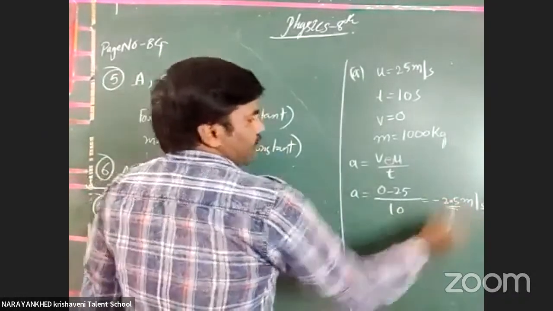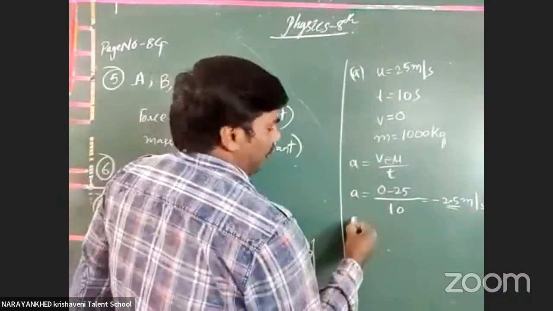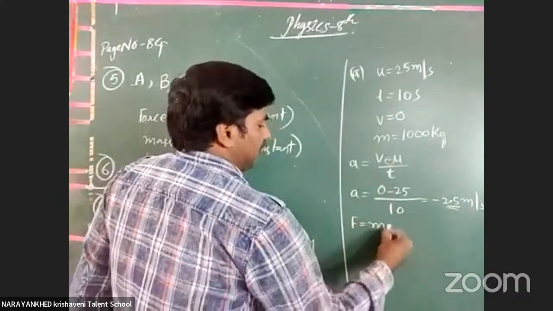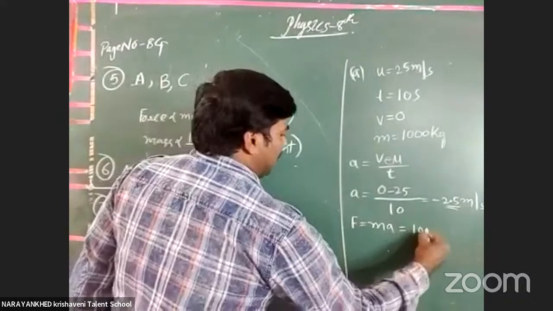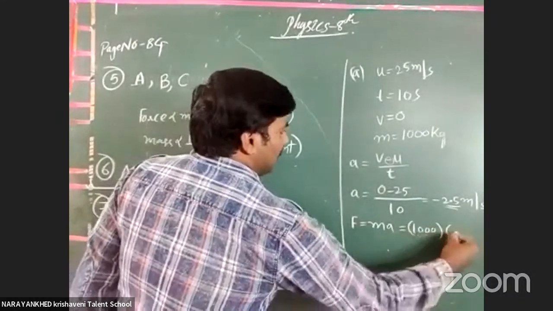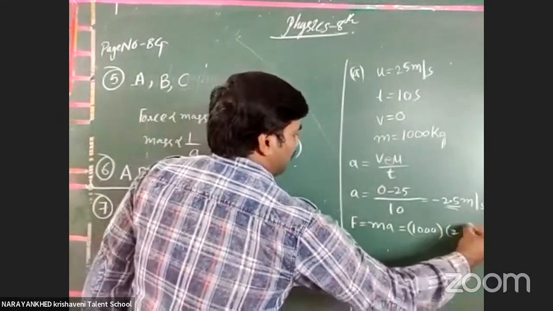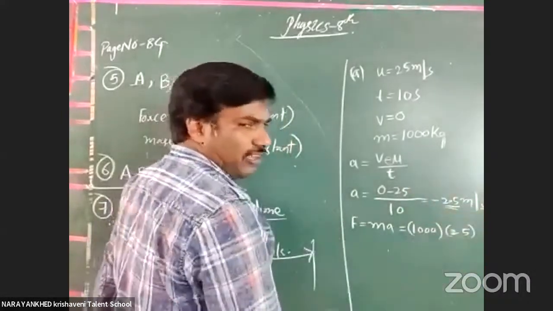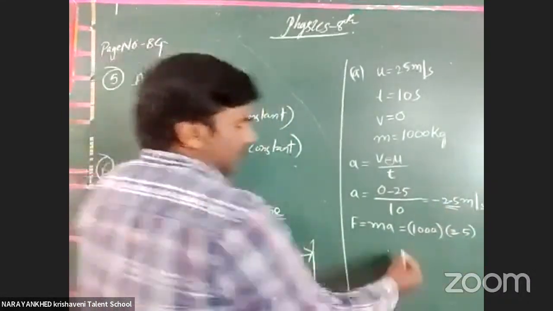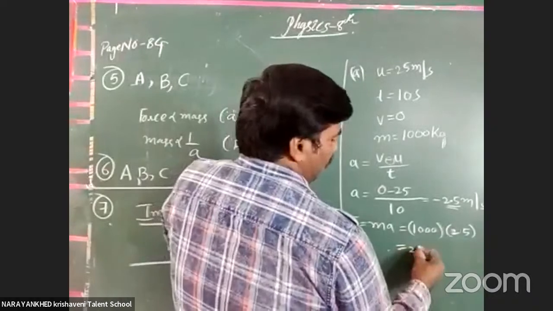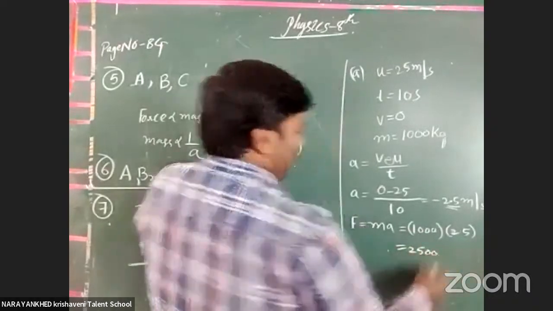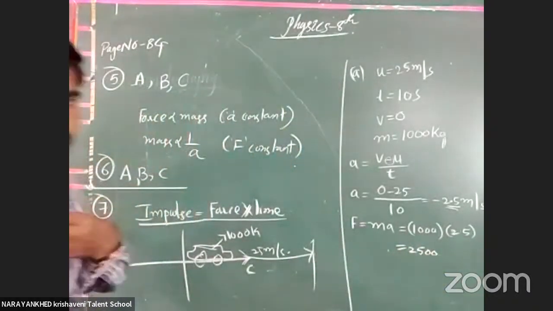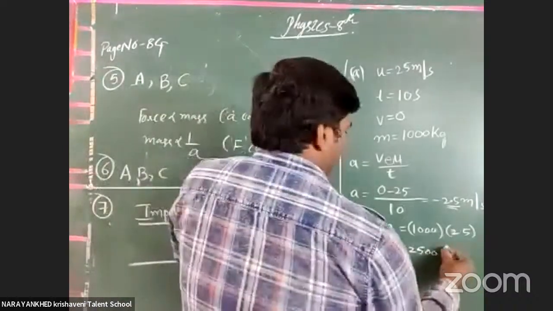Now, what is the mass, and what is the force applied on it? F is equal to m into a. What is the m here? 1000, times 2.5, the retardation. The force applied on it is 2500 newtons.